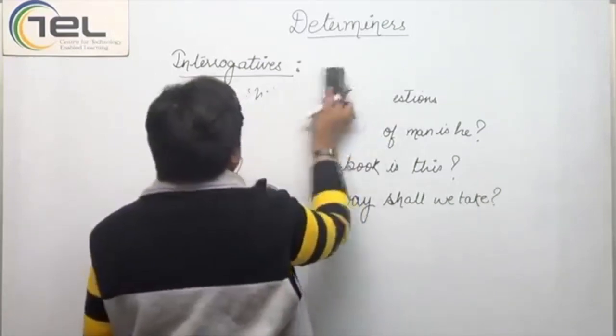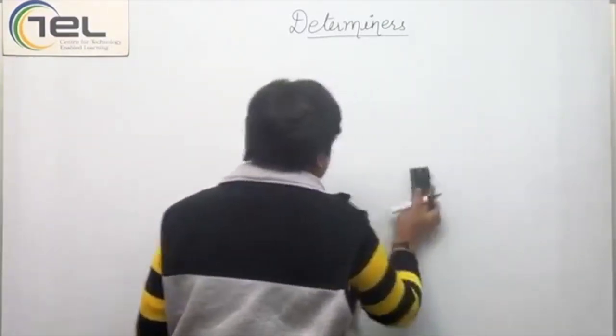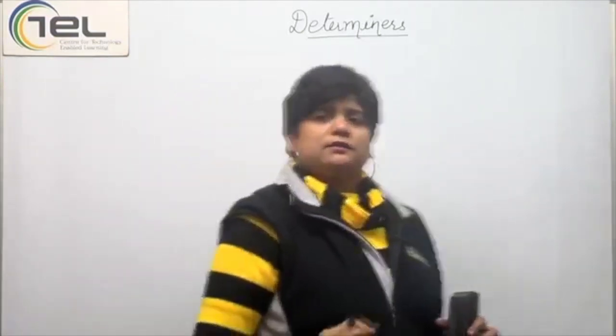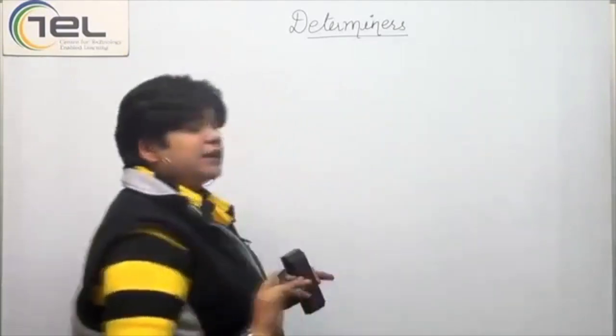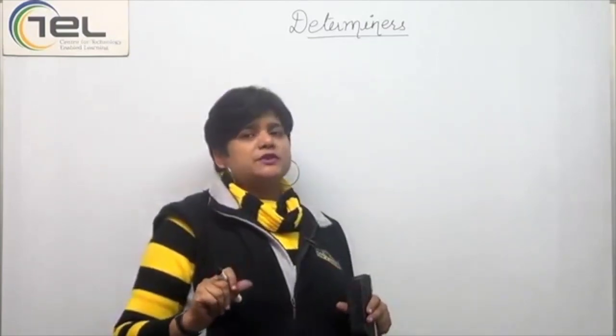Now with that, we come to the end of determiners. We'll be doing one exercise which will show that we have understood all our determiners, whether they are interrogatives, demonstratives, or articles or whatever. So we'll be doing it in our next lecture. Thank you.